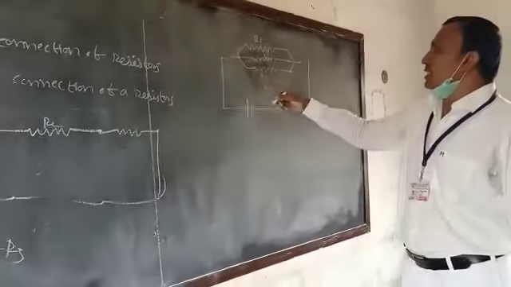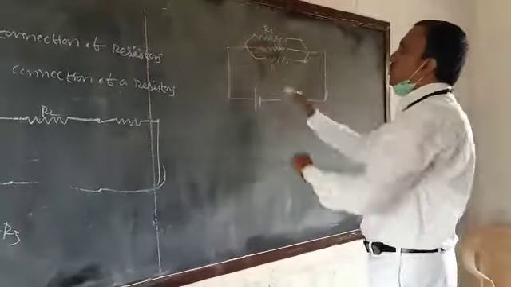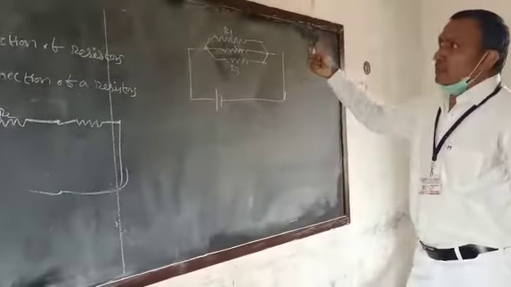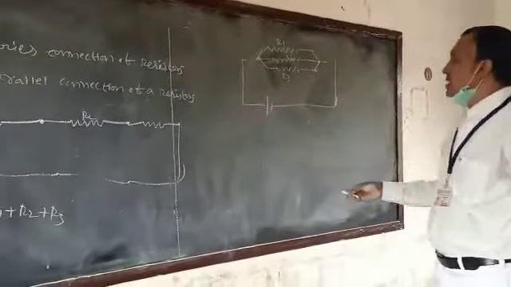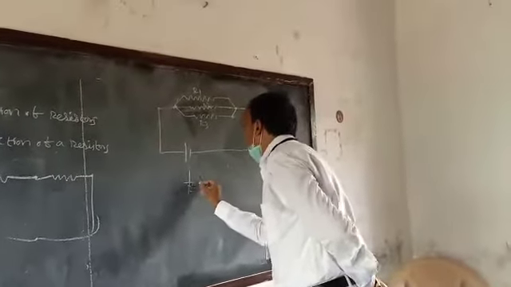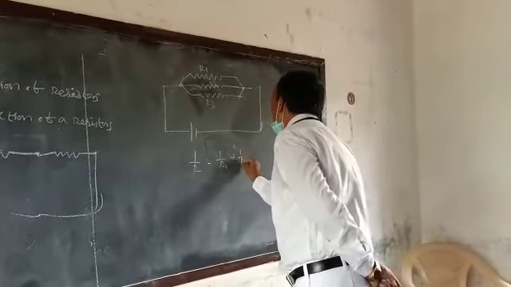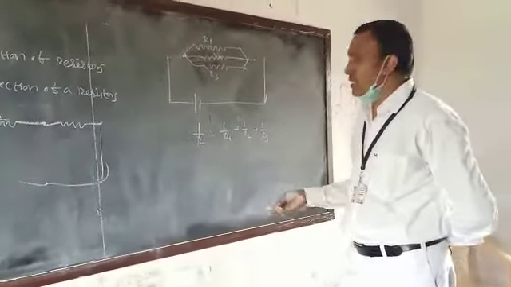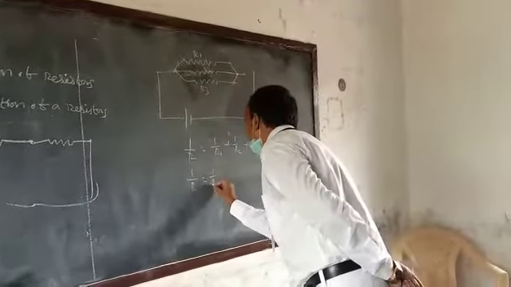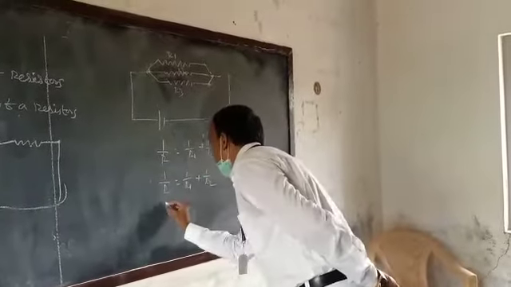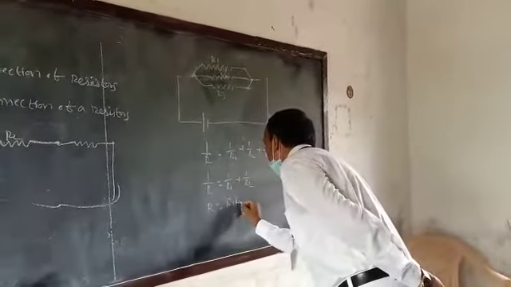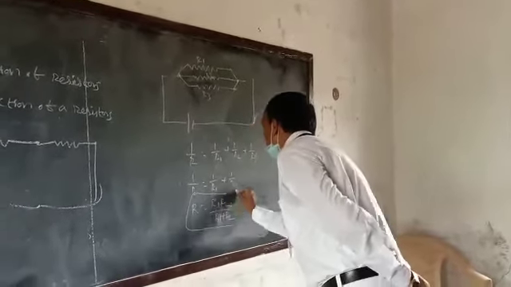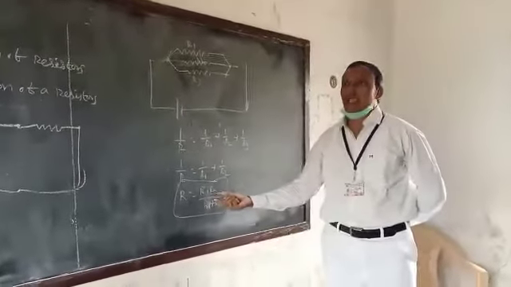If R1, R2 and R3 have one end joined at one point and the other ends joined at another point, in a parallel connection, the effective resistance is given by 1 by R equals 1 by R1 plus 1 by R2 plus 1 by R3. If you take two resistors in parallel, 1 by R is equal to 1 by R1 plus 1 by R2, so R equals R1 R2 by R1 plus R2. This is the formula for effective resistance in parallel connection.